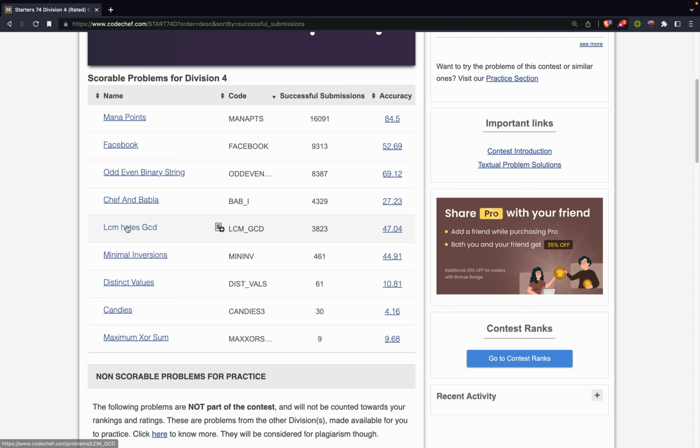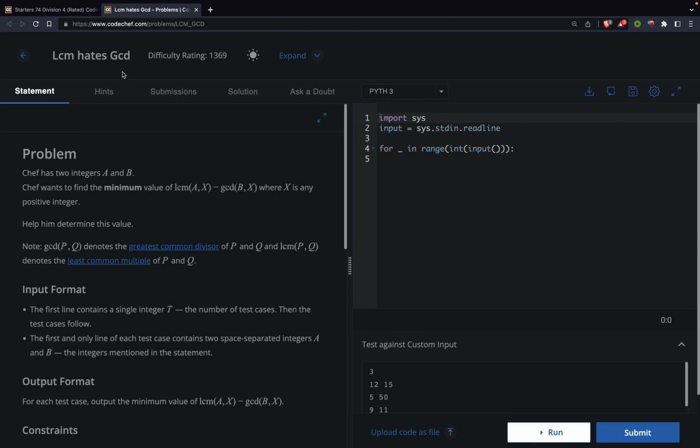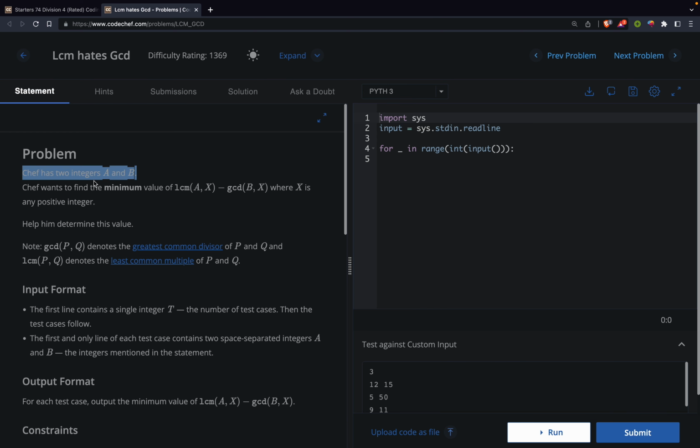It is LCM and GCD. So the problem statement is: Chef has two integers a and b, and Chef wants to minimize the value of LCM(a, x) minus GCD(b, x), where x is any positive integer. In such kinds of problems, we usually need to minimize the value of LCM(a, x) because LCM just grows exponentially, right? And the range of GCD will be something between 1 and b, and this is usually the smaller number, so we don't need to care about this much.